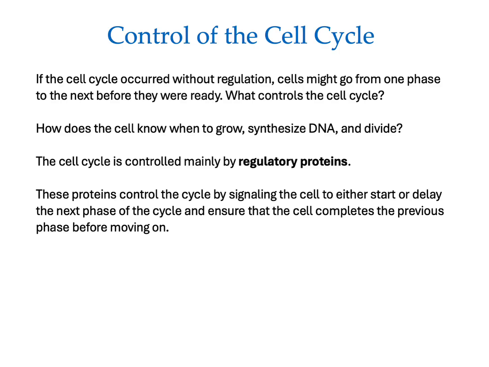The cell cycle is controlled mainly by regulatory proteins. These proteins control the cycle by signaling the cell to either start or delay the next phase of the cycle and ensure that the cell completes the previous phase before moving on. So this is a great time to pause and think about proteins and how many roles that they have that are based mainly on their shape.